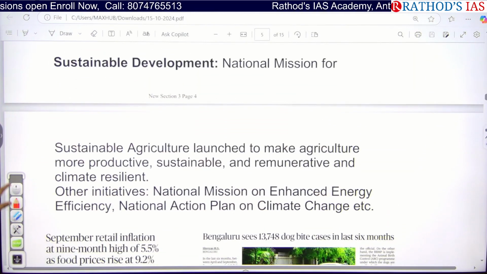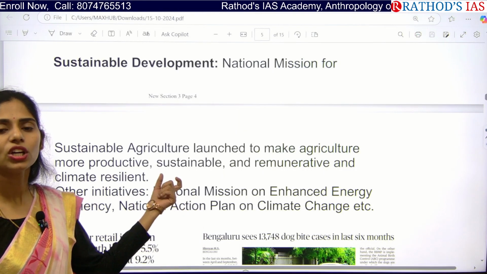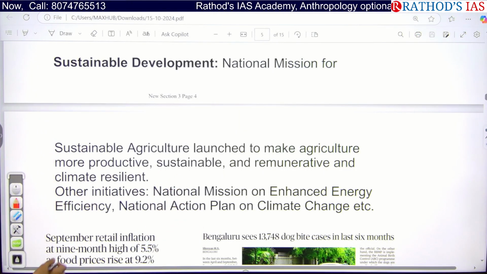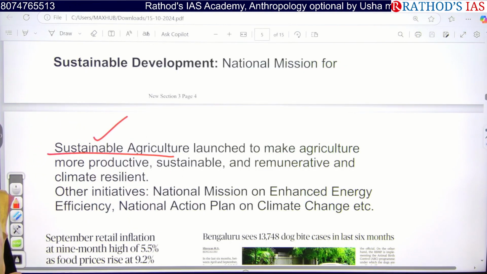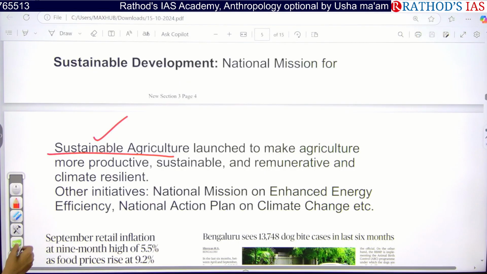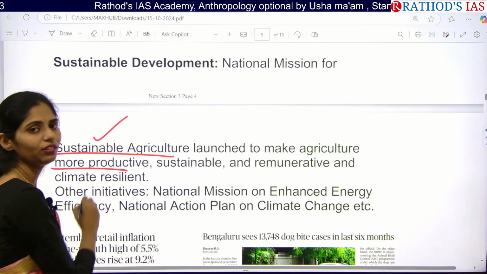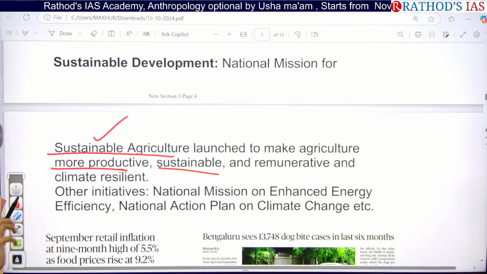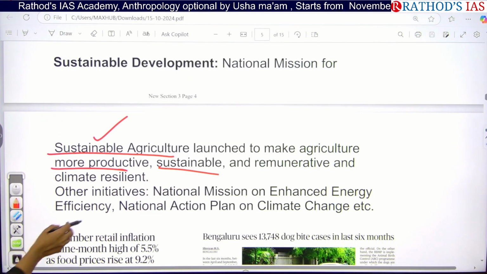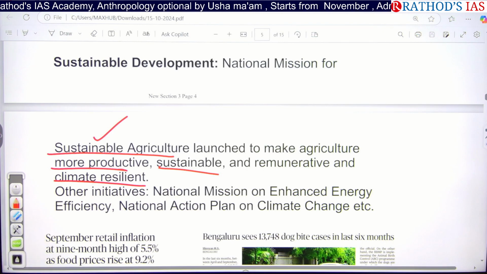And next, we are also focusing on sustainable development. For this, the government came up with the scheme called National Mission for Sustainable Agriculture. Under this scheme, the government is focusing on making agriculture more productive, and agriculture should also be sustainable, and the farmer needs to get a remunerative price. And we are also focusing on climate resilient seeds used in this scheme.